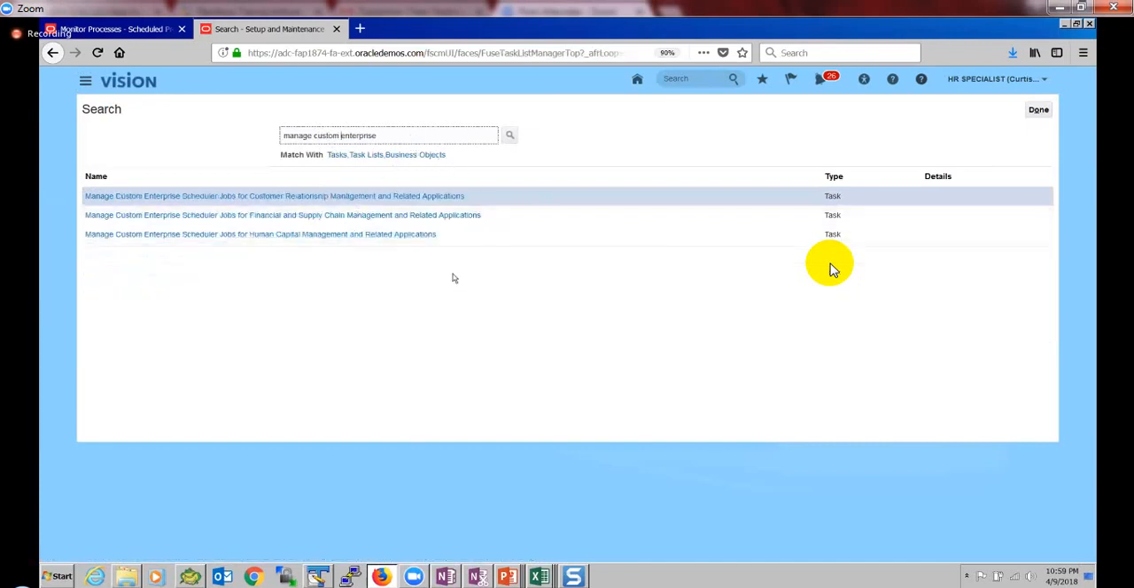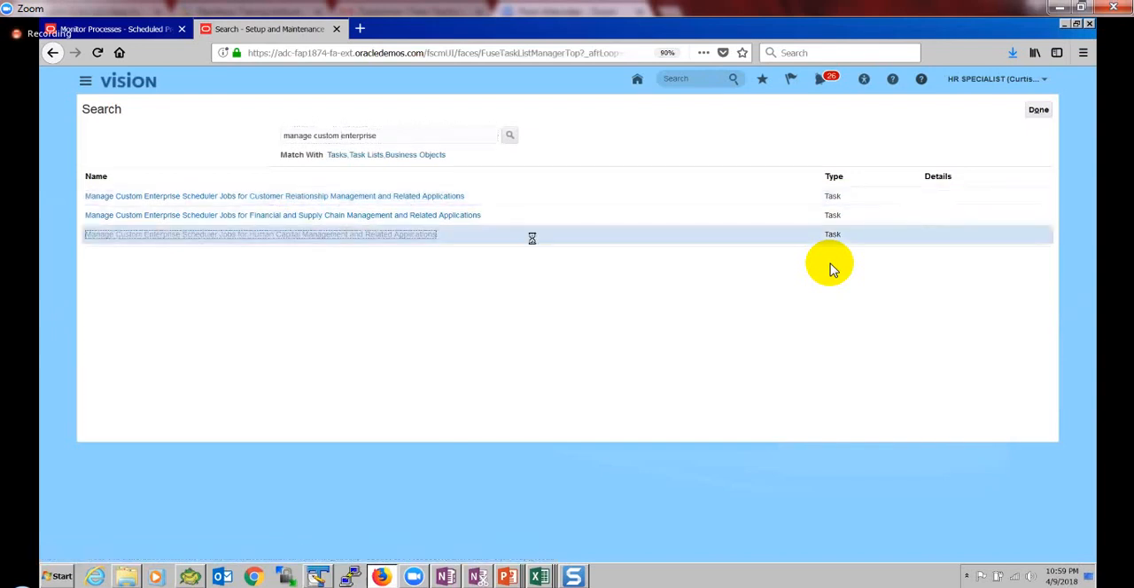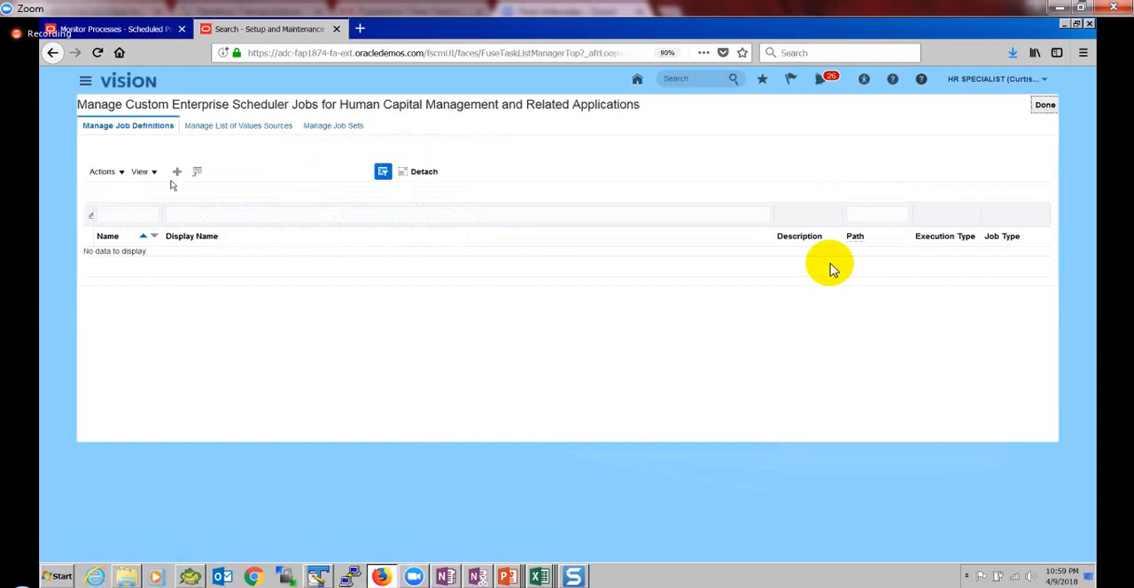Custom enterprise scheduler. All the custom jobs are segregated by each module: CRM, FSCM, and human capital management. Security specific jobs will be in the human capital management. So I'm going to human capital management. Here we have a provision, I'll just quickly show you the screens.